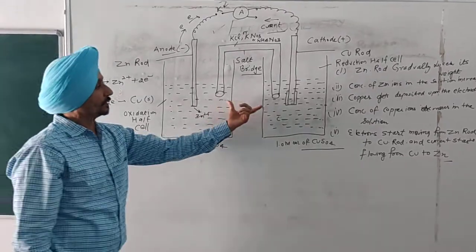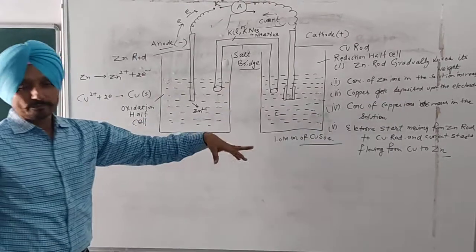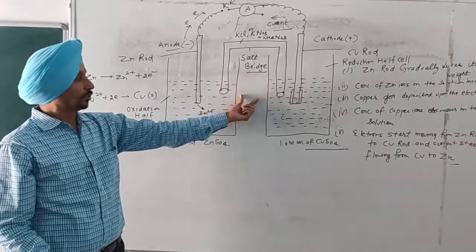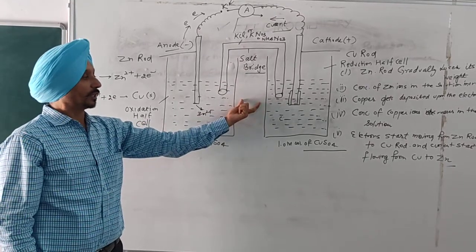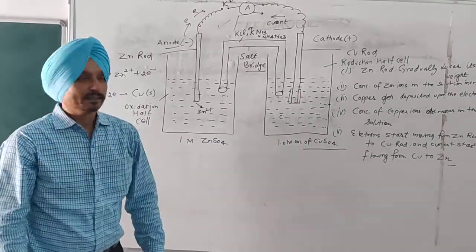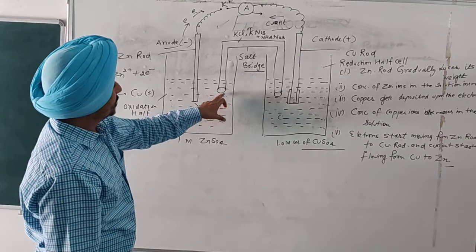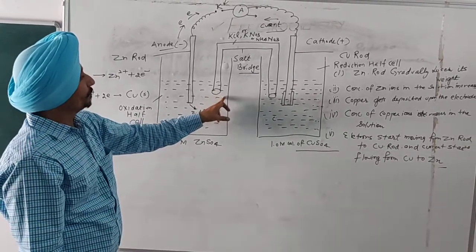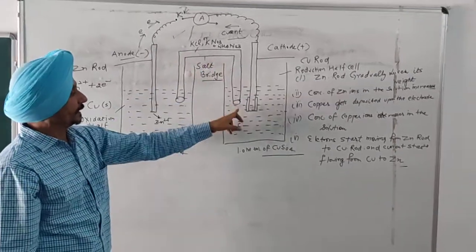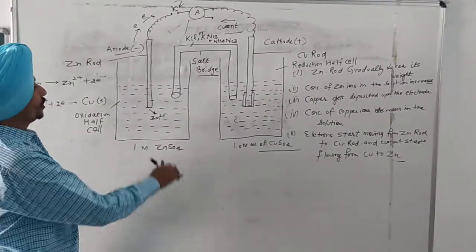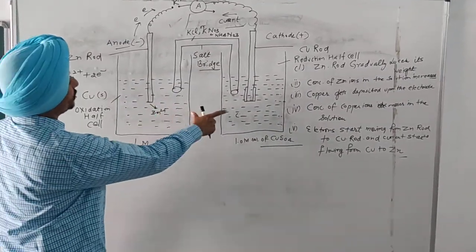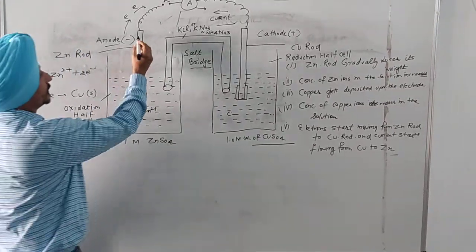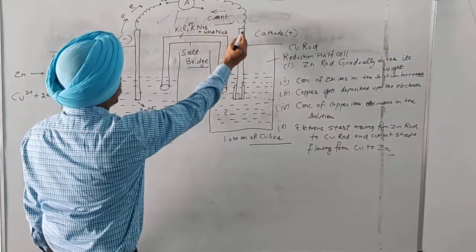What is the function of the salt bridge? I told you that the salt bridge plays a very important role in the working of an electrochemical cell. What are the main functions of the salt bridge? Number one, the salt bridge completes the electric circuit, because the two solutions are connected by means of a salt bridge, and the two rods are connected externally by means of a wire.